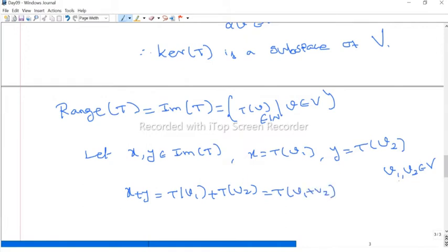Since v1, v2 are in V, the sum is also in V. Therefore, this x plus y is T of something, so x plus y should be in the image. Because x plus y equals T of some element from the domain, it is in the image of T.